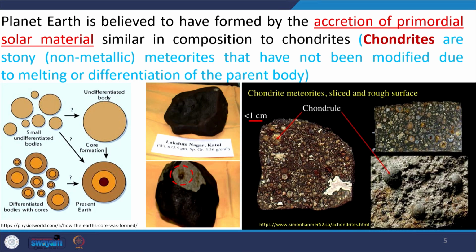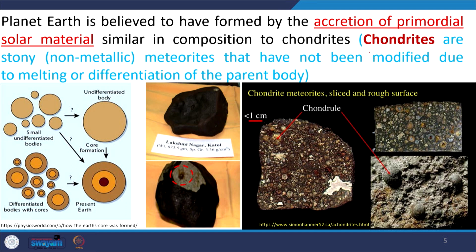But one theory probably you have heard earlier, called the theory of uniformitarianism. That means the present is the key to the past. What is happening presently may or may not have been happening in the geological past, and if it was happening, maybe at different rates. The planet Earth is believed to have formed by the accretion of primordial solar material, similar to the composition of chondrite.